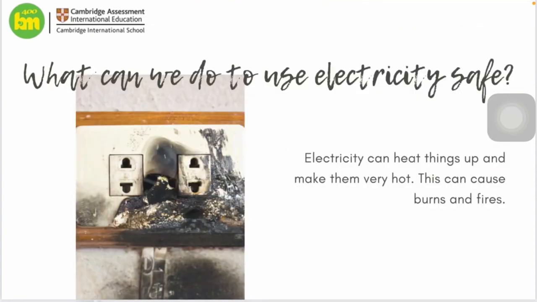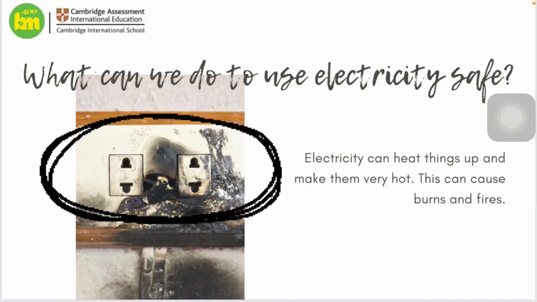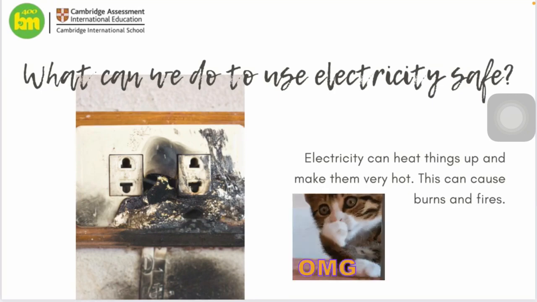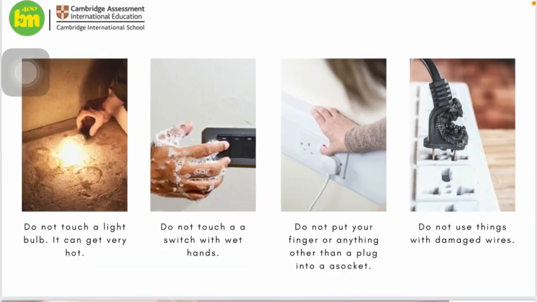And the last one in here, what can we do to use electricity safely? As you can see on the picture, I have the burning socket. So electricity can heat things up and make them very hot. This can cause burns and fire or can even kill us. So what should we avoid? Things that we should avoid are: do not touch a light bulb because it can get very hot. Second, do not touch a switch with wet hands. Third, do not put your finger or anything other than a plug into a socket. And the last one, do not use things with damaged wires.